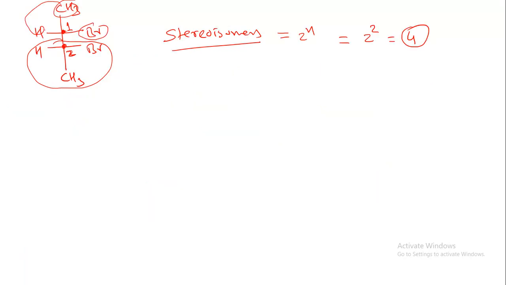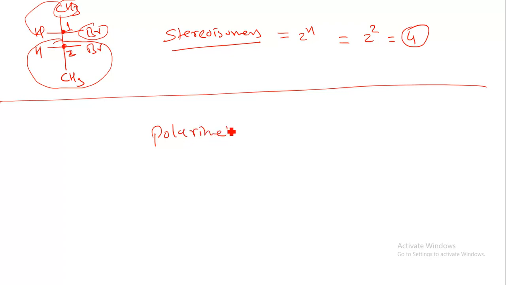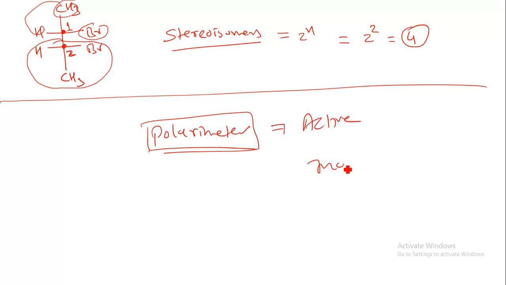Now in the next lecture we will study the polarimeter experiment. This is also one of the most important things, the polarimeter experiment, in which we will study the optically active and inactive nature of any type of organic compound. So this is the basic thing of stereochemistry.